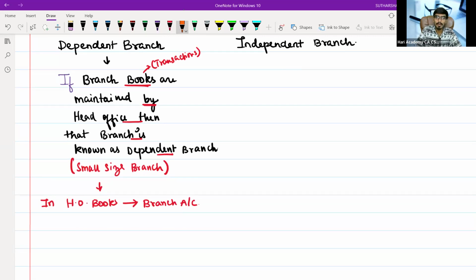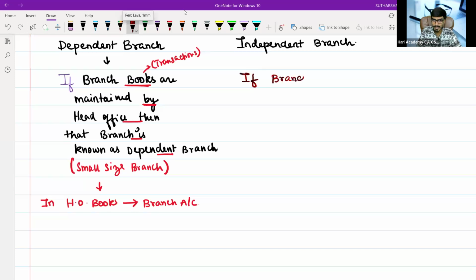In the same way, what is meant by an independent branch? An independent branch is one where we have given exclusive power to the branch to maintain its own books of accounts. That particular branch is known as an independent branch.